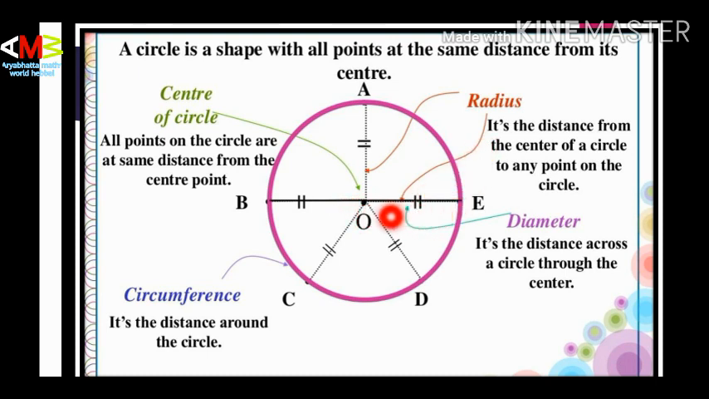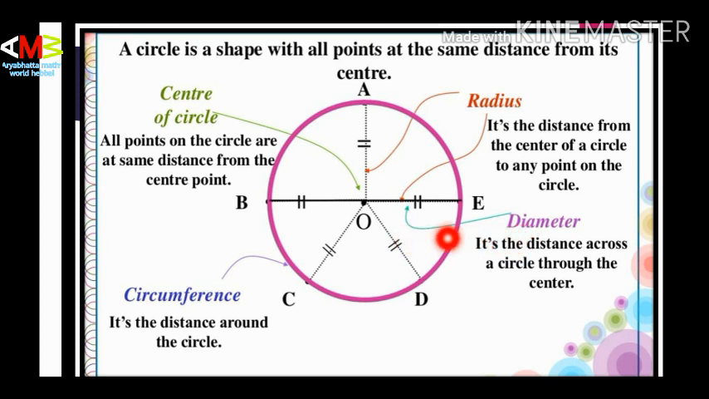Radius is the distance from the center of the circle to any point on the circle. From this center to any point on the circle. OA is a radius, OB is also a radius, OC is also a radius, OD is also a radius. So from the center to any point on the circle.